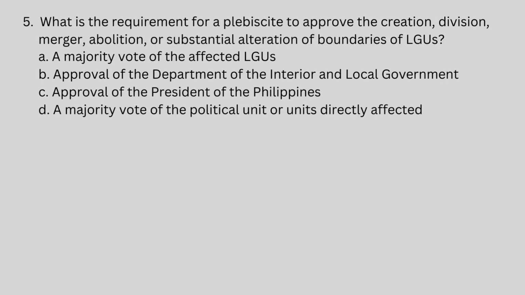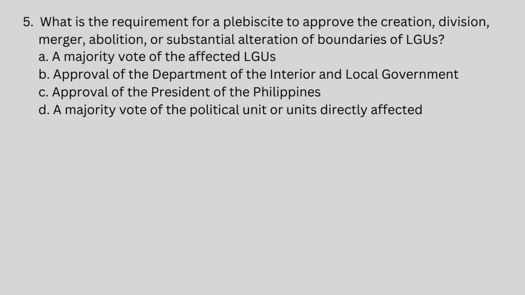Number 5, what is the requirement for a plebiscite to approve the creation, division, merger, abolition, or substantial alteration of boundaries of LGUs? A. A majority vote of the affected LGUs. B. Approval of the Department of the Interior and Local Government. C. Approval of the President of the Philippines.